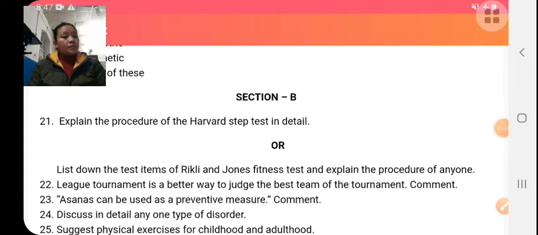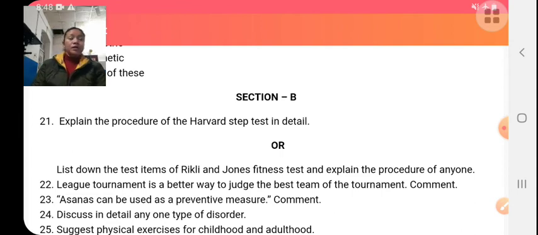First thing, explain the procedure of Harvard step test. This is a question of test, measurement and evaluation. Test is an instrument or tool to obtain data. For example, weighing machine, stadiometer, etc. Measurement, it is a raw score which we get from the test, or the reading which we get from the test is known as measurement.